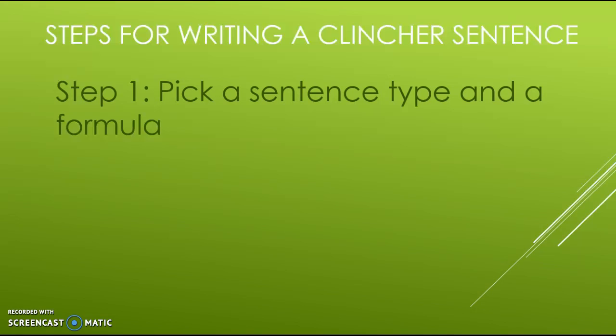First, I need to check what type of topic sentence I wrote. I see here I wrote a cluing topic sentence. Several is the clue word here. That means I can choose either a general clincher or a specific clincher sentence. So you have to change it from the topic sentence. You don't do the same type. So I'm going to decide to pick a general clincher sentence.